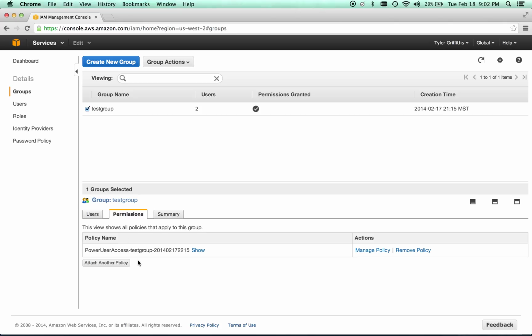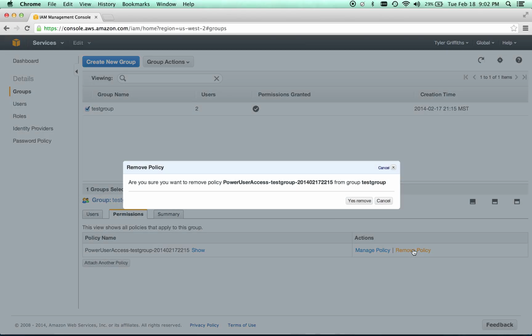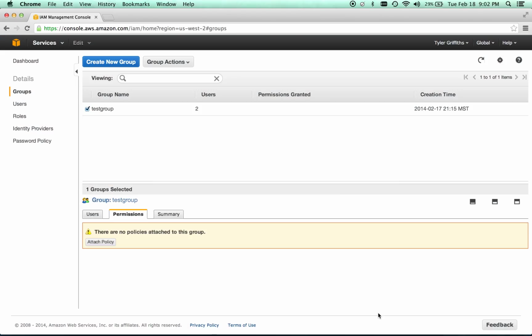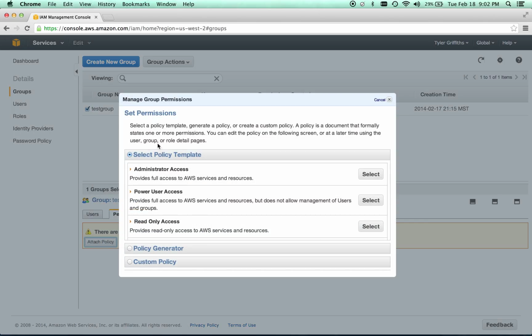The permissions that you're going to want to add so that people can actually access the Elastic Beanstalk instance, I would say a probably safe user access is the power user access. So let me walk you through how to do that. I'm going to go ahead and just remove this policy. It's not going to hurt anything. And then I'm going to do attach new policy, and I'm attaching this policy to the test group.